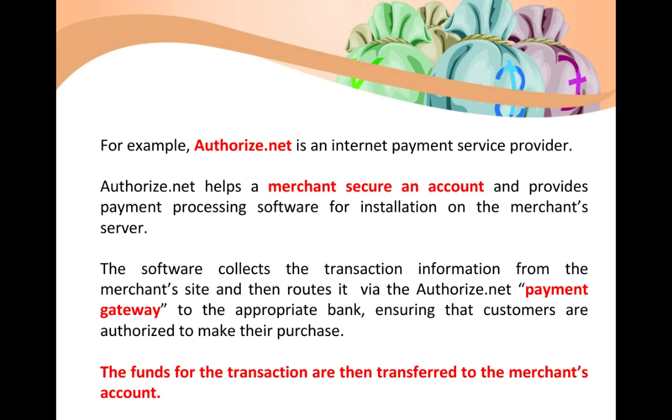So this payment system attached to the merchant's website will receive all payment related information, and this information will go to the e-commerce enabler, for example Authorize.net, and then all the authentication will be done by this e-commerce enabler.